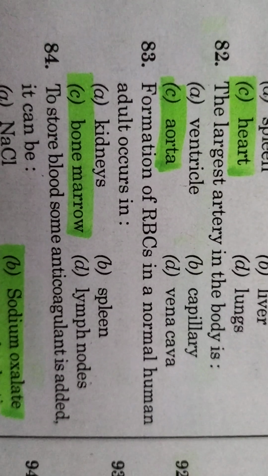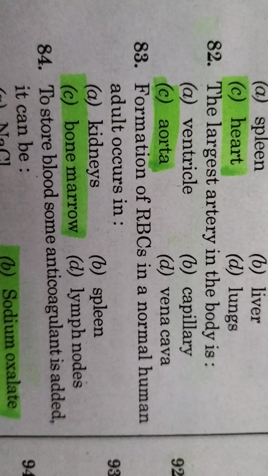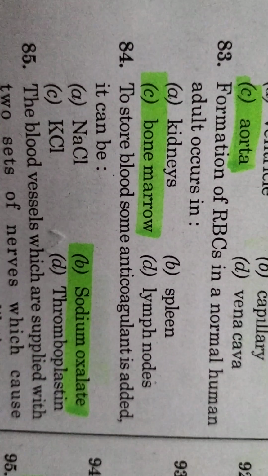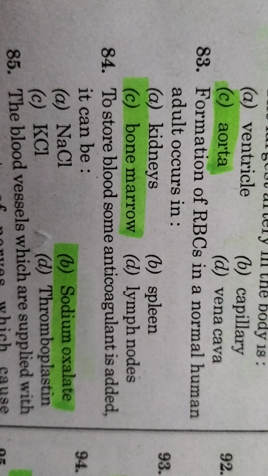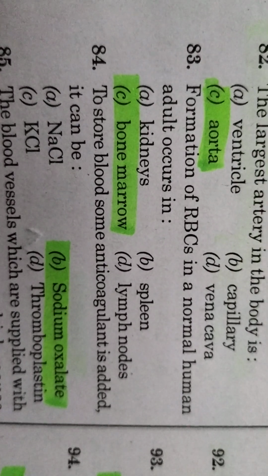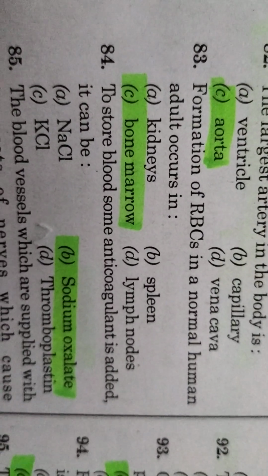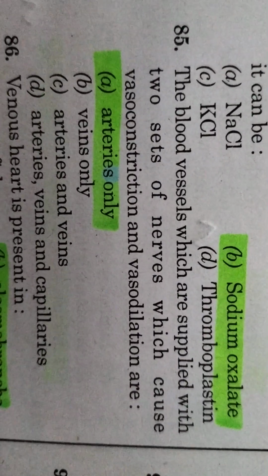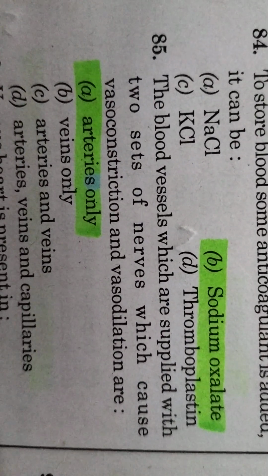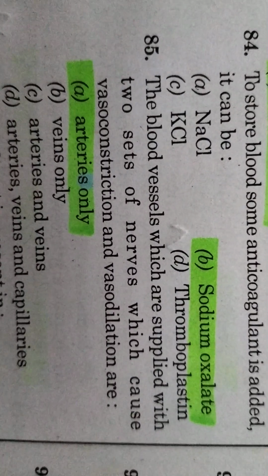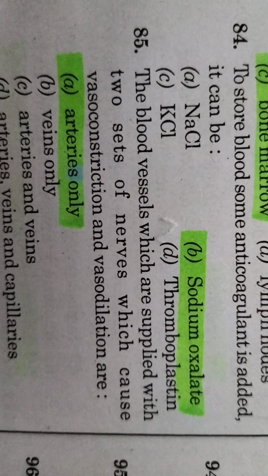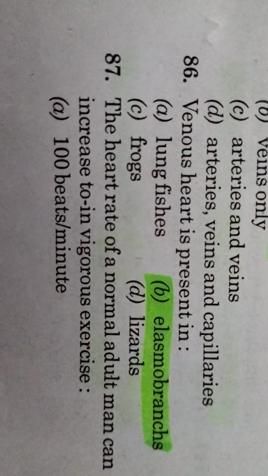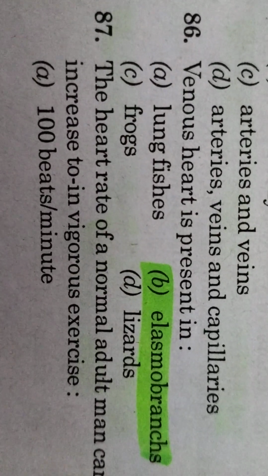Formation of RBC in a normal human adult occurs in bone marrow. To store blood, some anticoagulant is added. It can be sodium oxalate. The blood vessels which are supplied with two sets of nerves which cause vasoconstriction and vasodilation are arteries only.